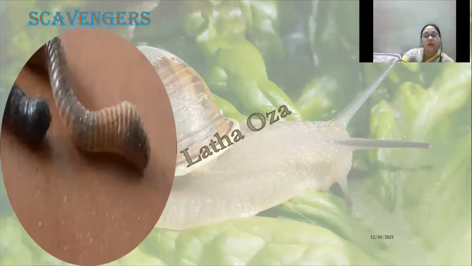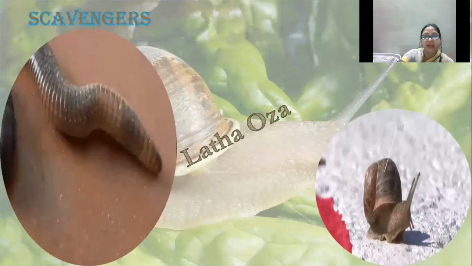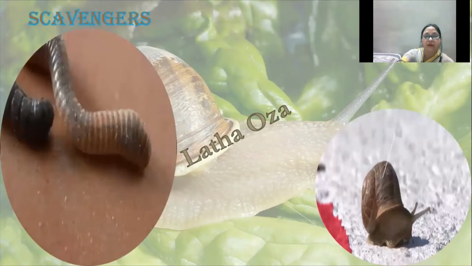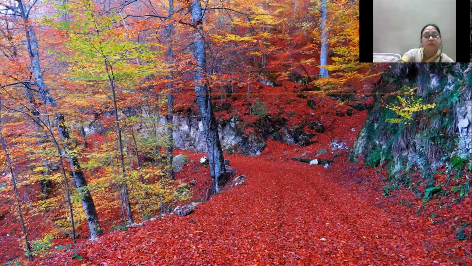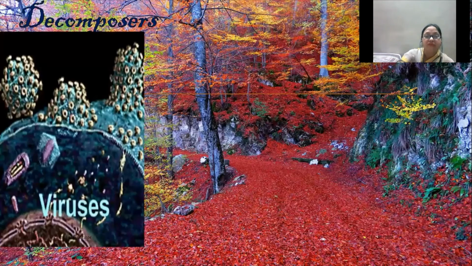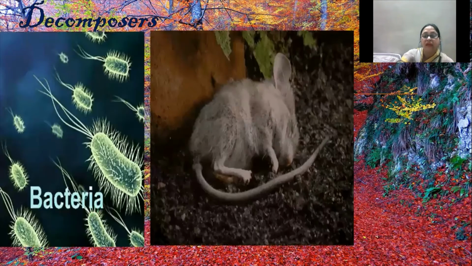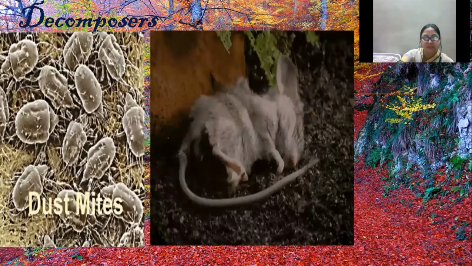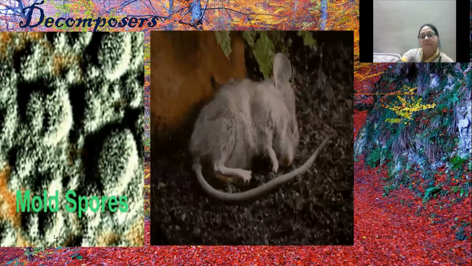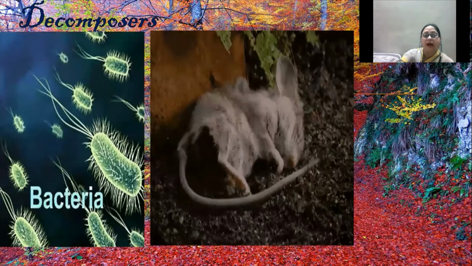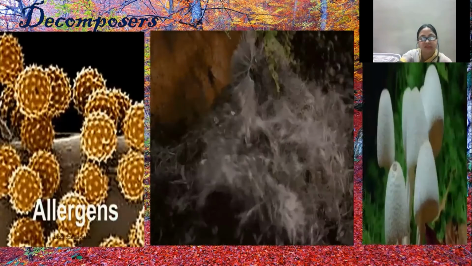Scavengers play a very important role. They clean the environment by feeding on the dead organisms. For example, we have earthworms, snail, and vulture. Decomposers also play a very important role. They feed on dead plants and animals. They break down the larger molecule substances into smaller molecule substances, and this is used by the soil and by the plants as nutrients. The process of breaking down the larger substances into smaller substances is called decomposition.